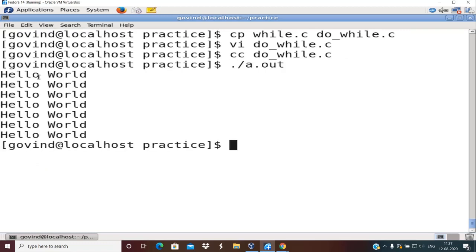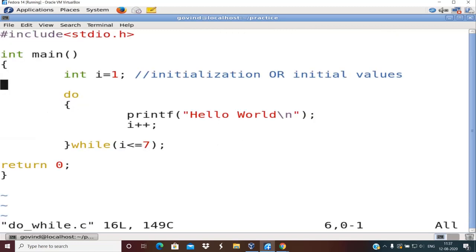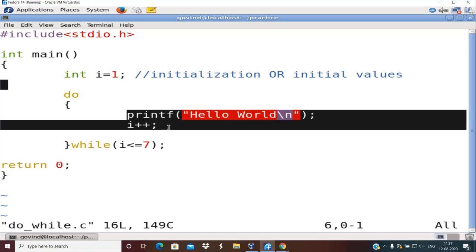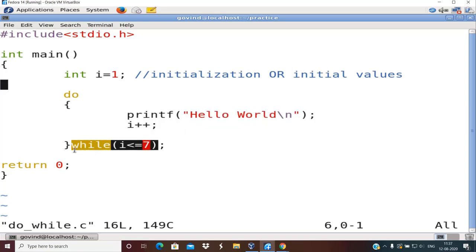You can see exactly 7 times it prints 1 2 3 4 5 6 7. Okay, now you might ask, both outputs are same, then what's the difference between entry control and exit control? One difference we had already seen: in the exit control loop, the body of the loop gets executed first, then the test condition is checked, and in entry control the test condition is always checked first, then it decides whether the body of the loop gets executed or not. Okay, this is one difference.